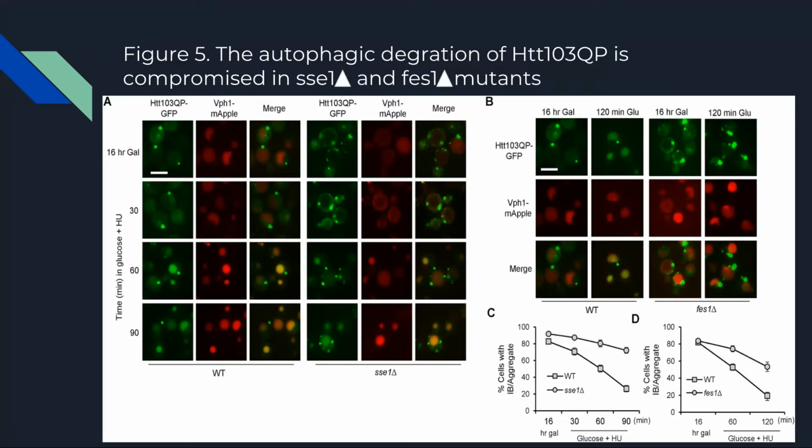During this experiment, the SSE1 and FES1 mutant cells were placed with the HTT103QP expression, which was then induced in a galactose medium for 16 hours, and then glucose and a DNA synthesis inhibitor, known as hydroxyurea, was added to the medium to shut off the expression and prevent cell division. By doing so, we are able to see how the mutant SSE1 and FES1 cells can prevent aggregation and deaggregation of the cells due to the mutancy.